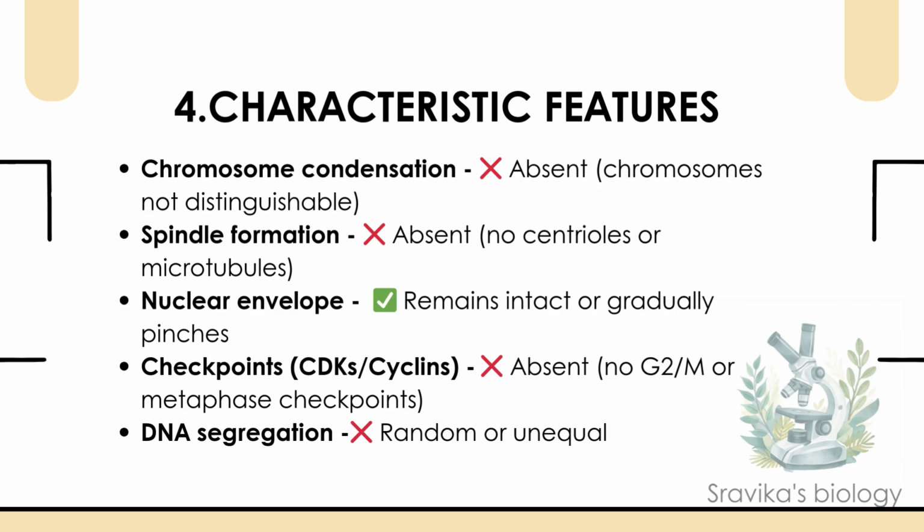Characteristic features. Let's summarize key features. No chromosome condensation, so chromosomes are invisible under a light microscope. No spindle fibers, because no microtubules are involved. Nuclear envelope stays intact or pinches slowly. No checkpoints; CDKs and cyclins are not involved. DNA segregation is random and unequal.